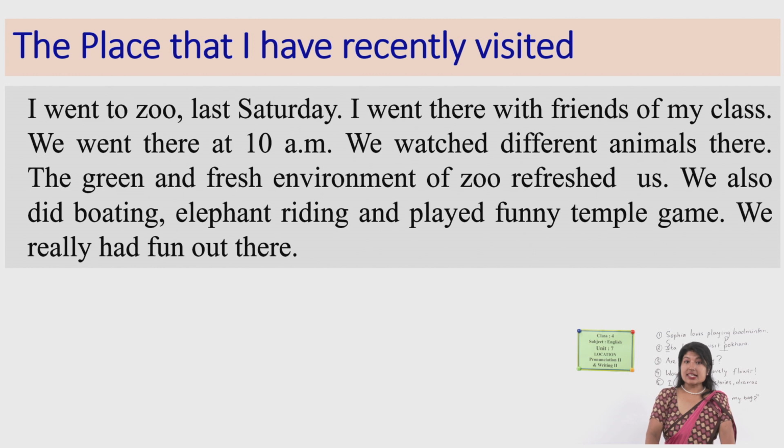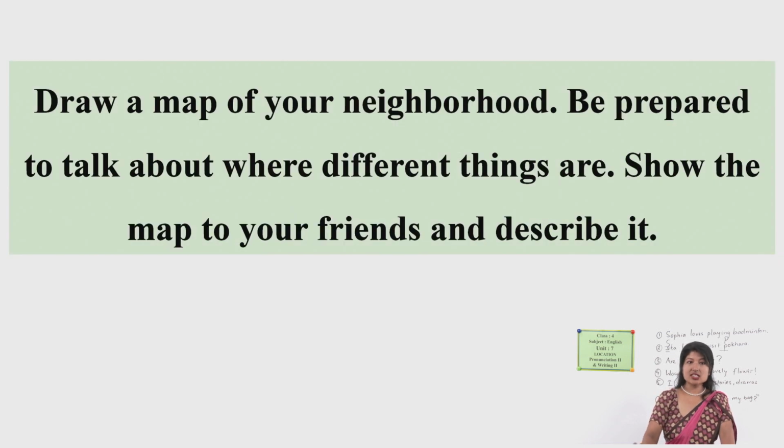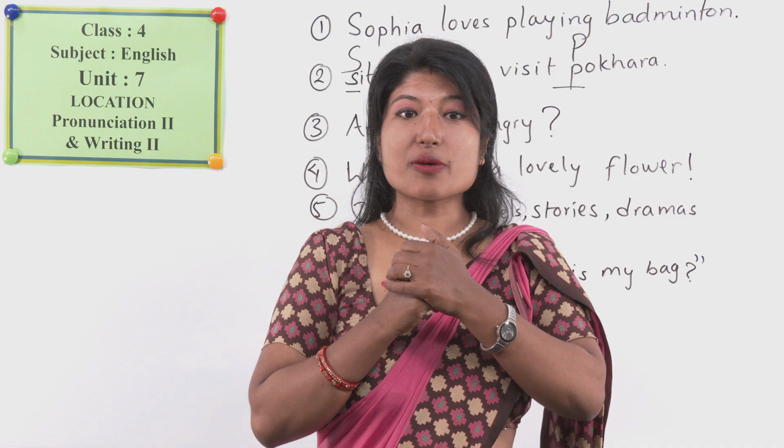Now let's get into one more activity. Okay, this is quite interesting. Draw a map of your neighborhood. Be prepared to talk about where different things are. Show the map to your friends and describe it. As I have already informed you, this unit 7 is related to location, locative prepositions, which we have been doing throughout this unit. This is just like a sum up of the last activity, which is related to prepositions again, where you need to draw a picture as well.